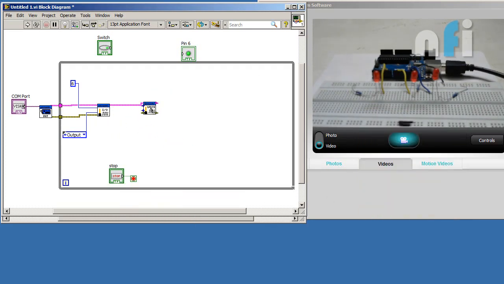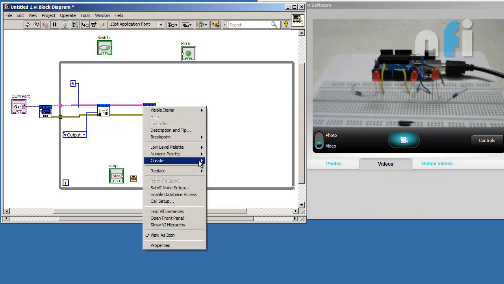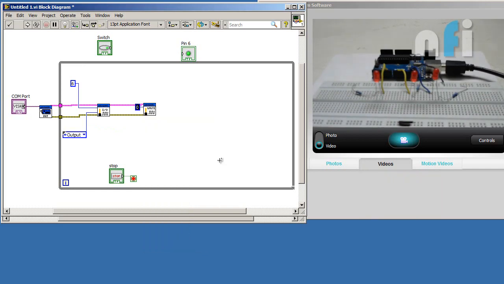Now connect your Arduino resource first and then error out. Here you need to declare your pin, which is 6. Now you need to enter the value, either 0 or 1, which can only be entered by your switch. If you directly connect these two, your switch gives true or false, and you need a value 0 or 1 here.